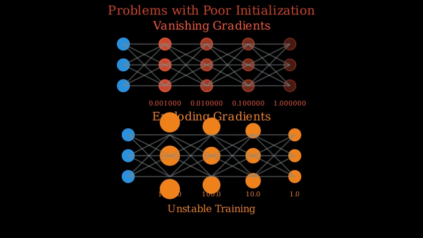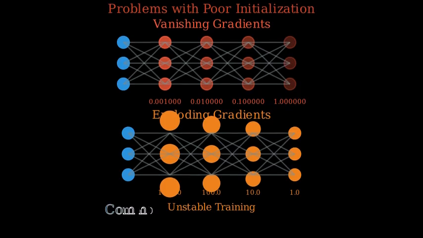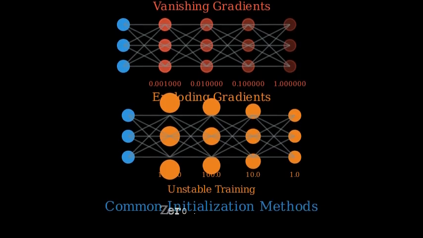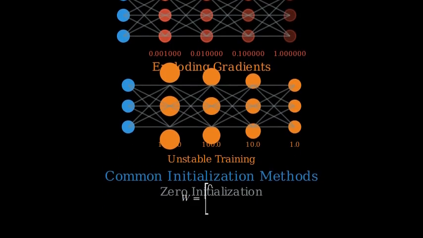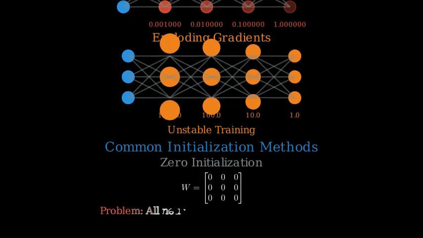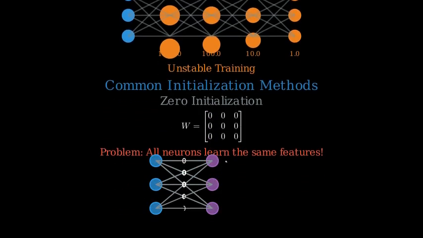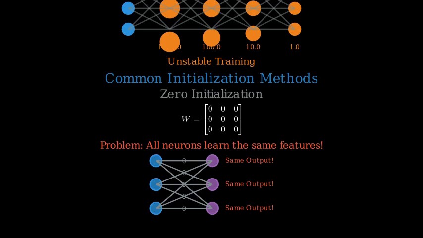Now, let's look at some common weight initialization methods that help address these problems. First, let's consider zero initialization. This means setting all weights to zero. But this is generally a bad idea. If all weights are the same, all neurons in a layer will learn the same features and update in the same way, making the network useless.